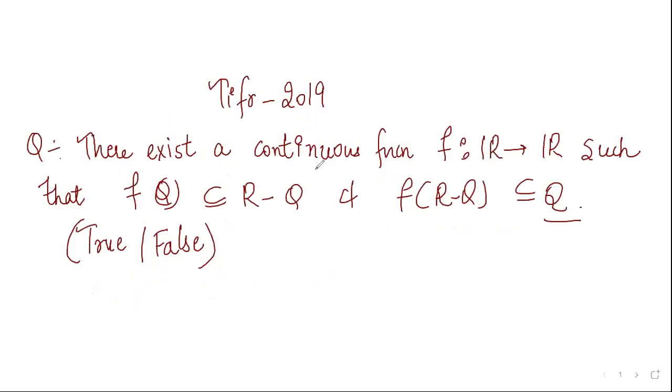Also the function is given as continuous. So we know that a continuous function maps a connected set to a connected set.